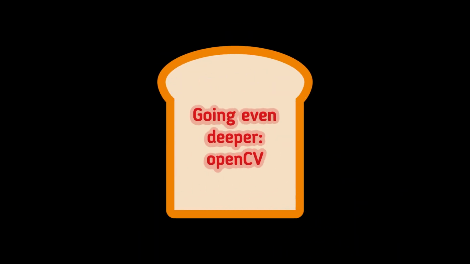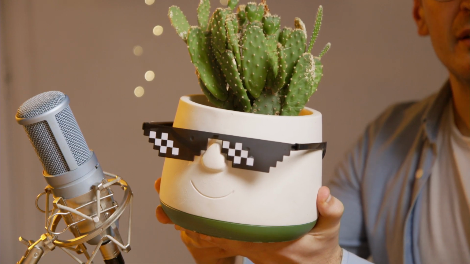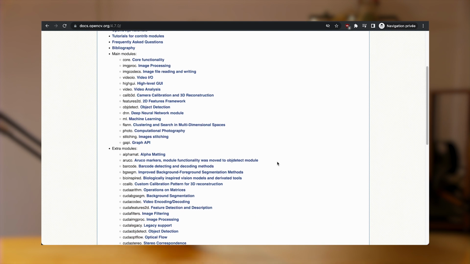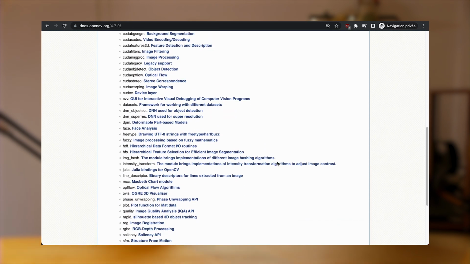Think outside the box. Can you name another Python library used to manipulate images? Yes, OpenCV. What is OpenCV? Okay, definition time again. OpenCV is an open source library dedicated to computer vision, hence the CV. It's used a lot for real-time image analysis, think artificial intelligence, or image modification, think augmented reality, for example.